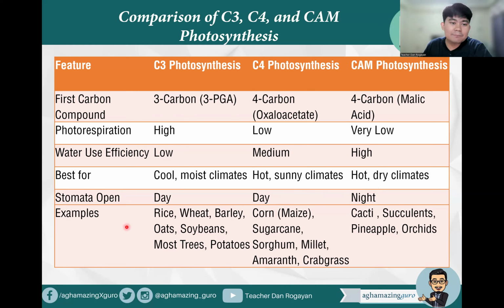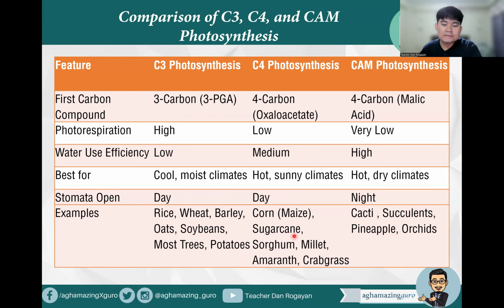Okay, so some examples of species, or organisms, for C3 photosynthesis. Of course, our rice or Oryza sativa, the wheat, barley, oats, soybeans, most of the trees and potatoes. So basically, commonly, in plants, C3 photosynthesis.